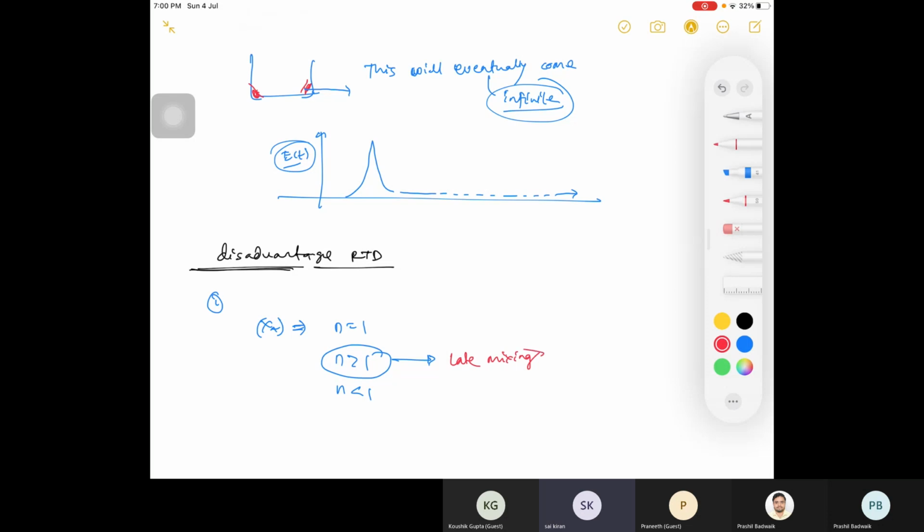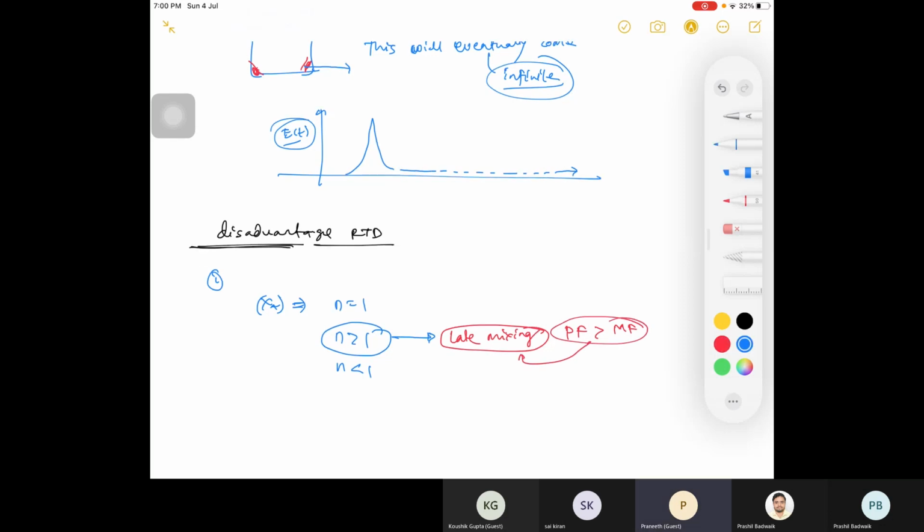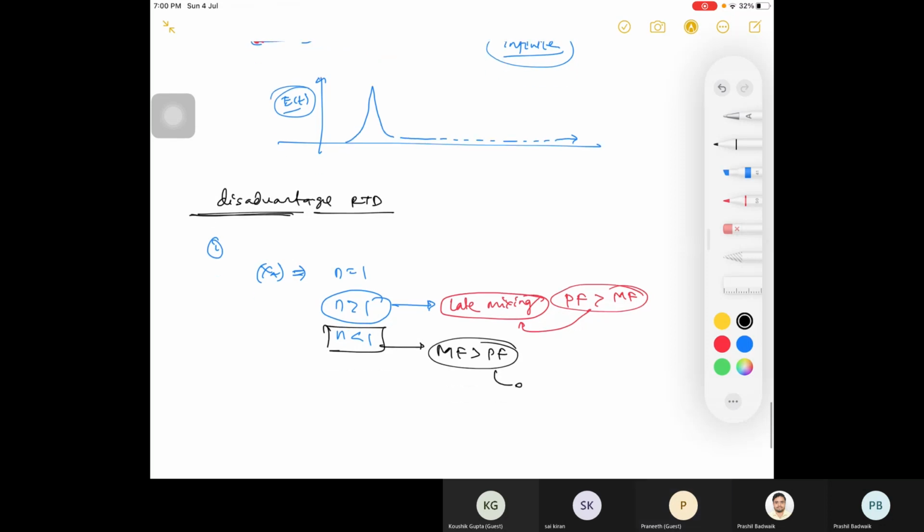For n greater than 1, your PFR is better than MFR. That means late mixing. And in case of n less than 1, your MFR is better, right? So you'll be favoring early mixing. And in case of n equal to 1, that was your exceptional case. Whether you are following PFR by MFR or MFR followed by PFR, you will get the same conversion, right? XA is same. That was your exceptional case.